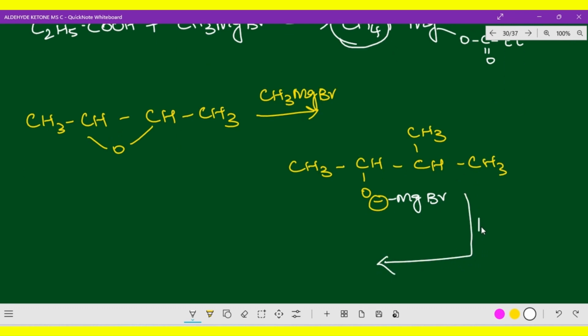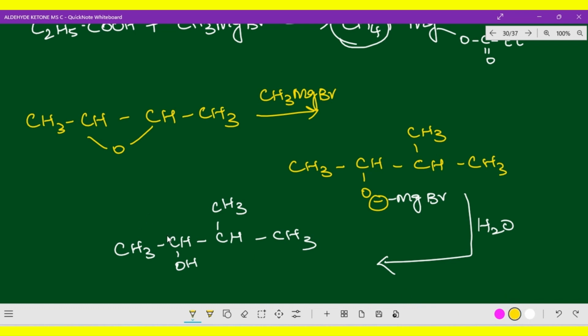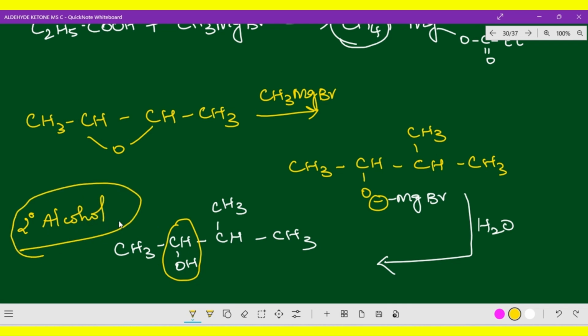This is the intermediate product. So here H2O. What is the product you will be getting? CH3, CH, here OH, here CH, CH3, CH3. So what kind of alcohol is this? The secondary alcohol. So CHOH, it is a secondary alcohol. What they are asking in the question is tertiary alcohol only.